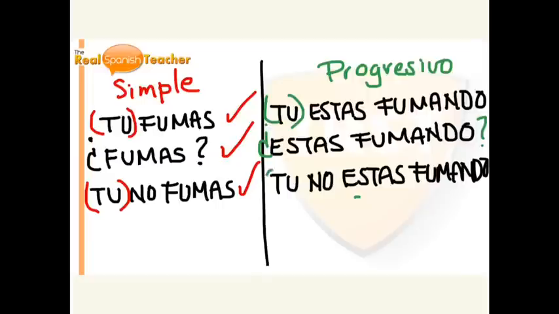Negative, tú no estás fumando. Or you can say in affirmation, estás fumando. That's an affirmative, you are saying that you are smoking. So estás fumando. Question: ¿estás fumando? Negative: no estás fumando.